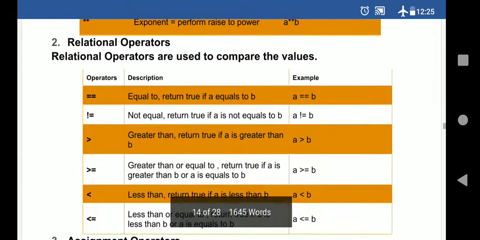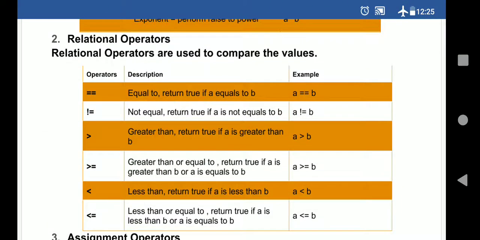Now we have the relational operator. The role of the relational operator is that we can compare the values and we will get the result. Like you want to compare two values, if a value will be equal to b, then it will return true, otherwise false. अगर a की value b के equal है तो true आएगा, नहीं तो false आएगा. Here we are writing the condition, we are comparing it. कंपेयर करने के बाद जो रिजल्ट आएगा उसके अकॉर्डिंग ये आपको दिखाएगा. This topic will again come in the next chapter, data handling chapter. So there we will discuss it again.